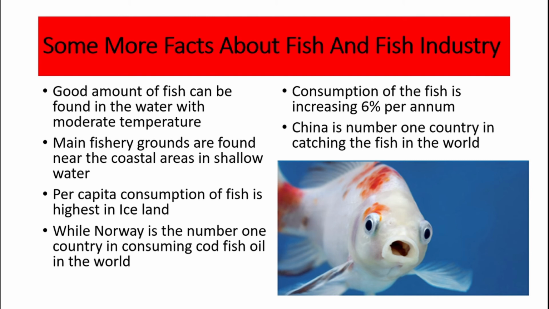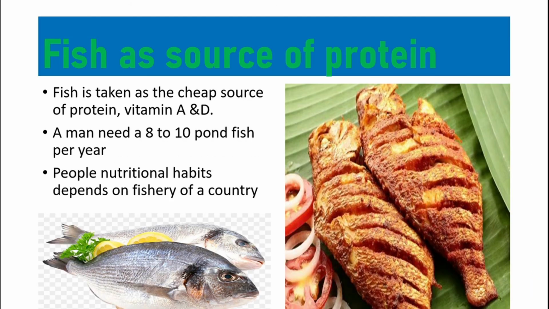Consumption of the fish is increasing per annum, with the rate of increase being 6%. China is number one country in catching the fish in the world. Fish is used as a good source of protein. Fish is also taken for vitamin A and D. A man needs 8 to 10 pounds of fish per annum. People's nutritional habits depend on the fishery of a country.